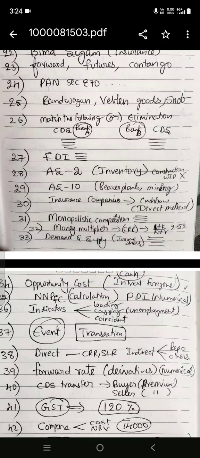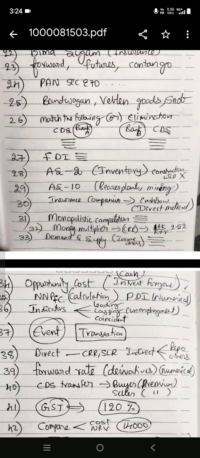I left it due to time constraint. AS2, one question is there on inventory. We should not include construction work in progress. I remember that AS10 is something related to revenue recognition and bearer plants, mining, all these details are there. Insurance companies follow the direct cash flow method, not indirect.